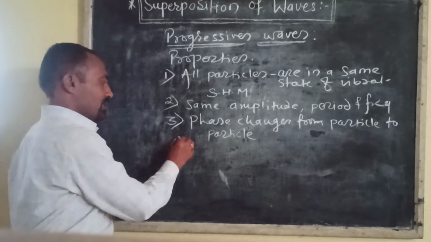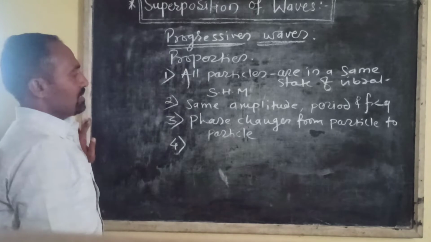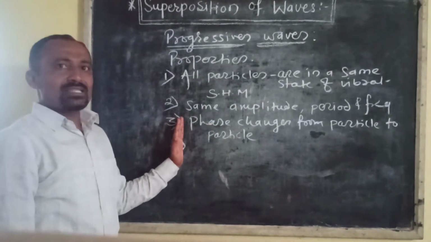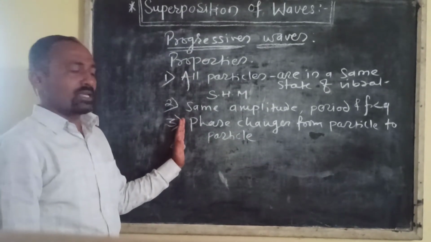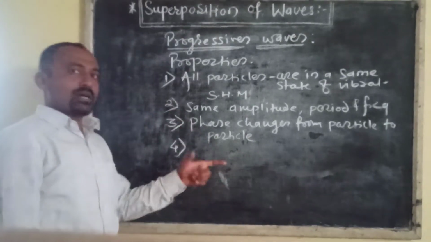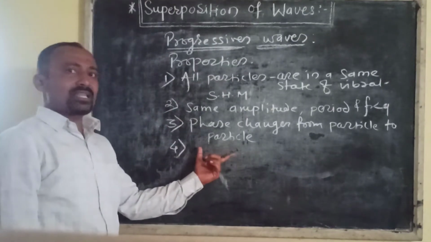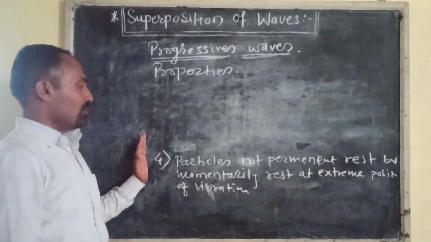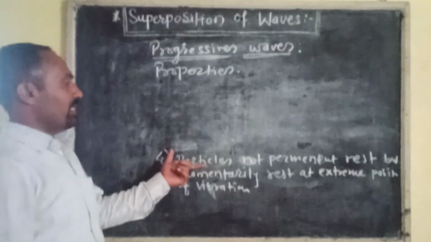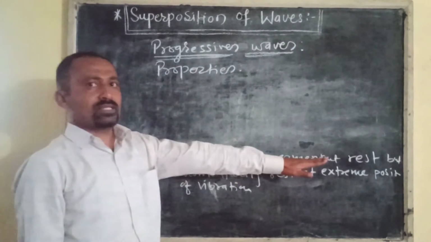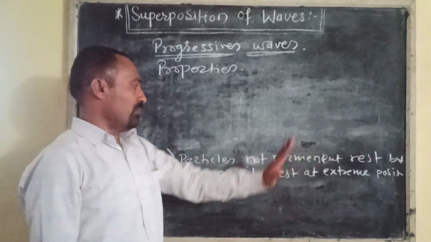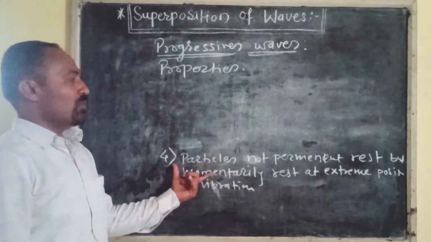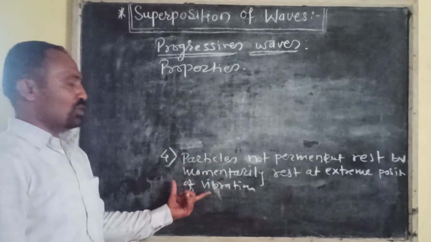The fourth property is that the particles are not in a state of rest permanently, but the particles come to rest momentarily at the extreme position of vibration. No particle remains permanently at rest at any point.